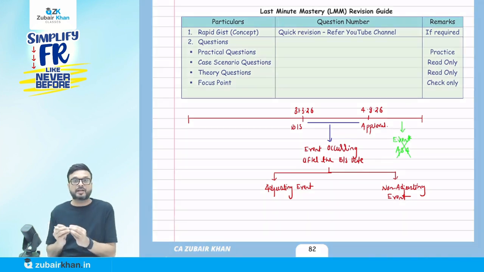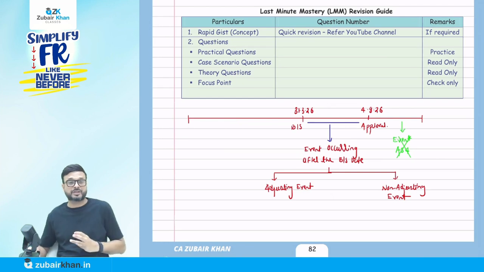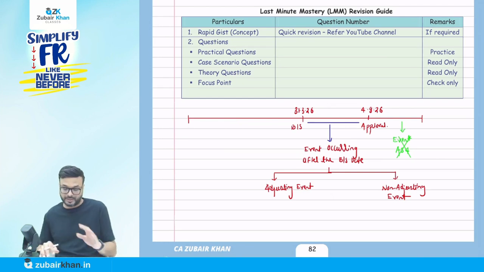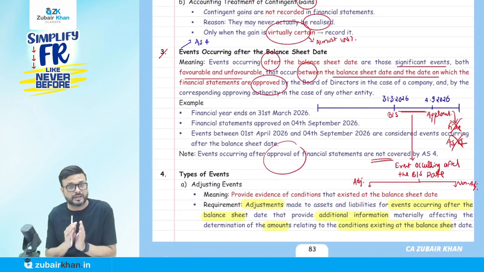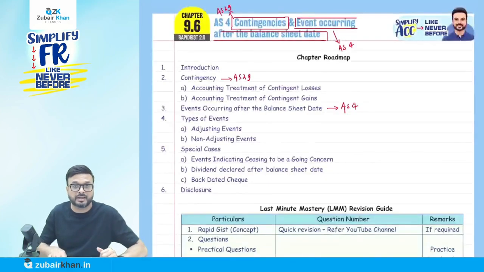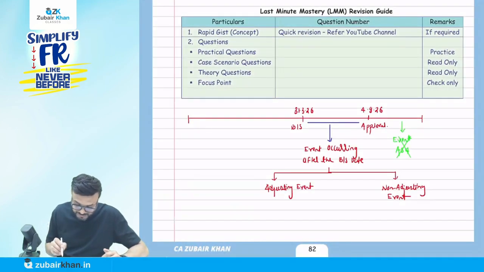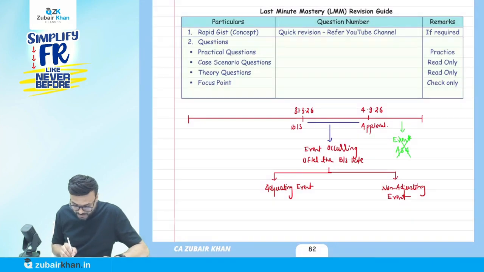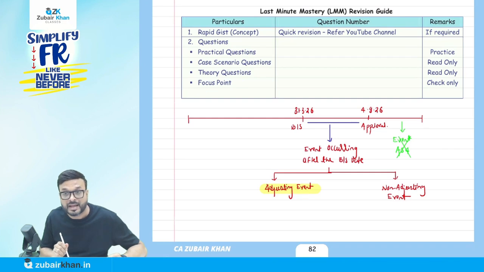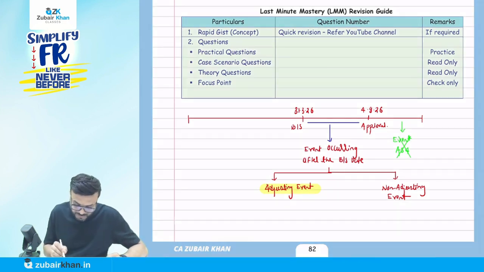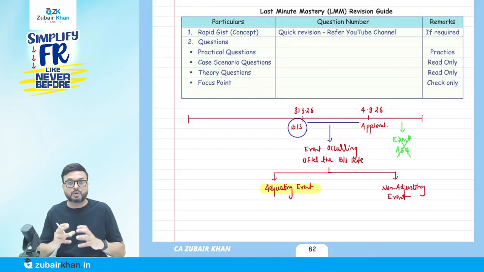So an event occurring after the balance sheet date might be adjusting or non-adjusting, and we have to understand what we mean by adjusting. They say these events provide evidence of conditions that existed at the balance sheet date. Now concentrate, adjusting event: the condition existed on the balance sheet date, meaning some clue was present.